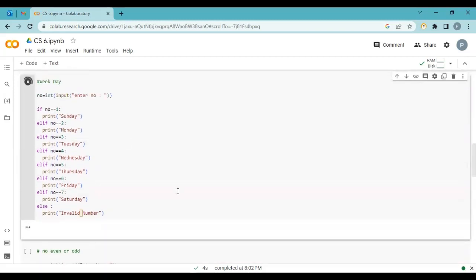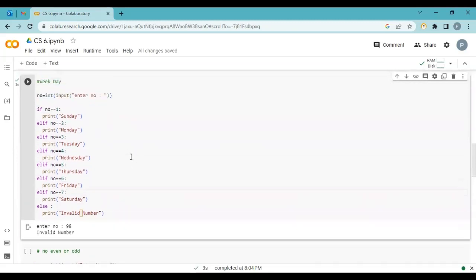Let's run it first and check the output. If 3, that means Tuesday. Run one more time. Day 1, that means Sunday. Let's enter a number not between 1 to 7. Invalid number. Okay, it is a perfect program.